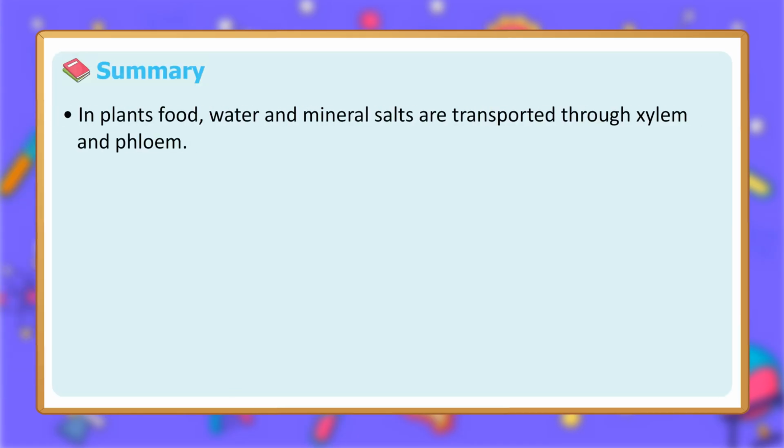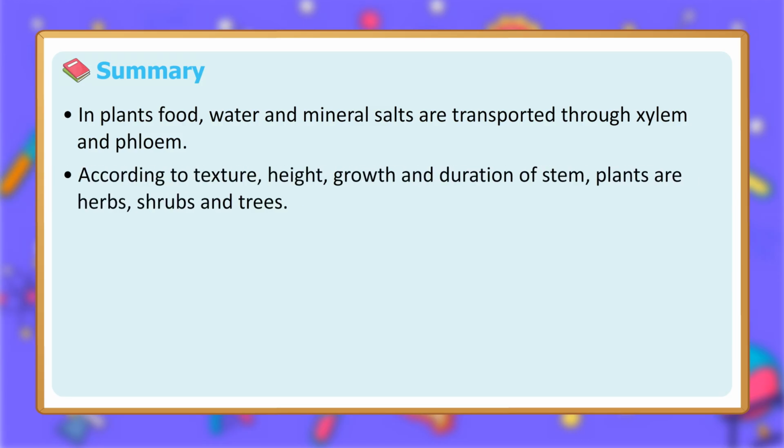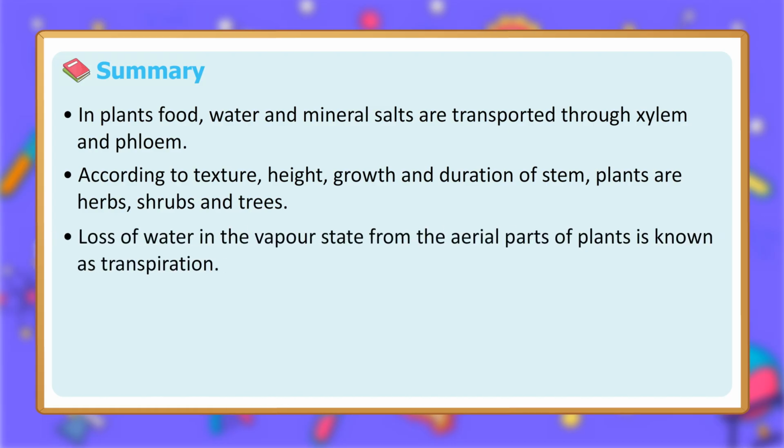Summary. In plants, food, water and mineral salts are transported through xylem and phloem. According to texture, height, growth and duration of stem, plants are herbs, shrubs and trees. Loss of water in the vapor state from the aerial parts of plants is known as transpiration.